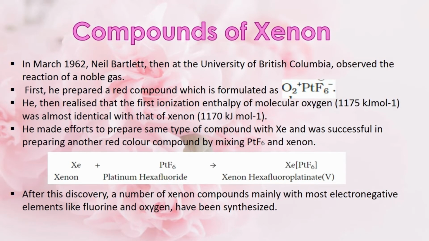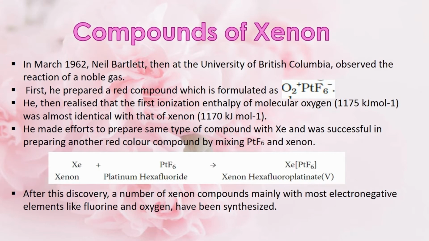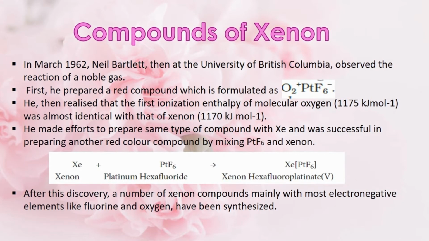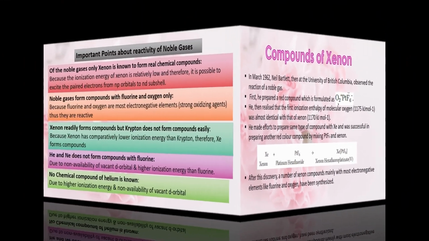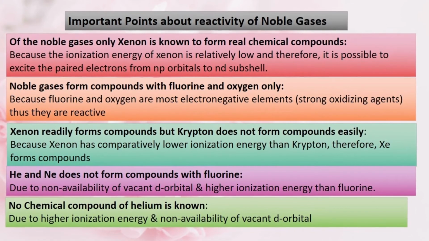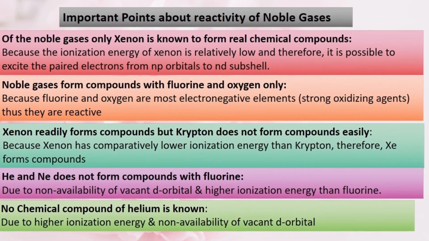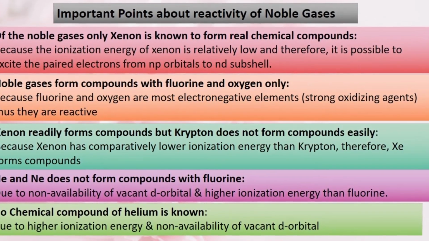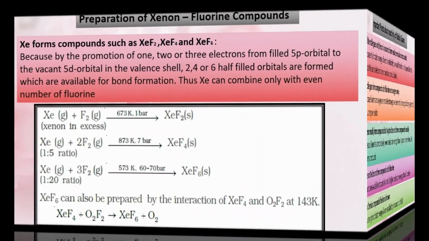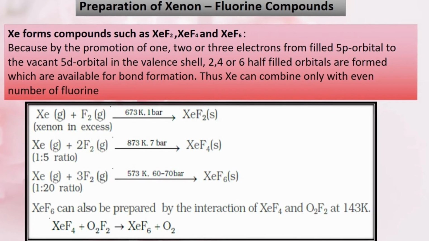After this discovery, a number of xenon compounds, mainly with the most electronegative elements like fluorine and oxygen, have been synthesized. These are the important points to be remembered regarding reactivity of noble gases. From this, you may get reasoning-out questions in the board examination. Now let's learn methods to prepare xenon fluorine compounds.